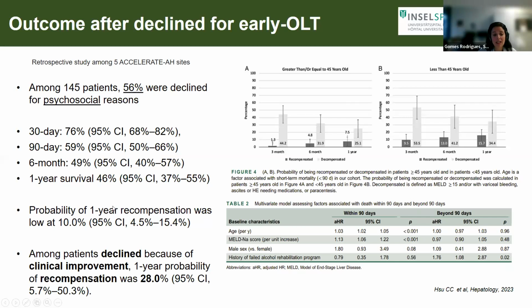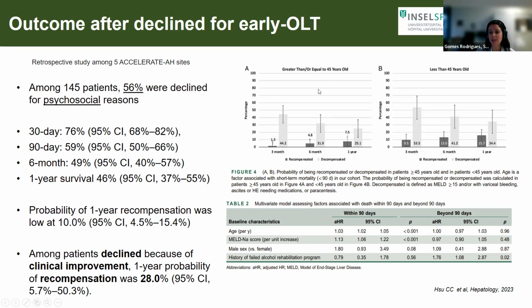Interestingly, when we look at the probability at 1 year of the patients recompensating, meaning the patients are no longer jaundiced, they no longer have ascites, they still have cirrhosis but have recovered from the complications, it was quite low, about 10%. Among the patients that were declined because there was an actual improvement, although they hadn't responded to steroids, there was a clinical improvement and it was decided not to transplant them. But we saw that the 1 year probability here was quite good, about 30% of recompensation.